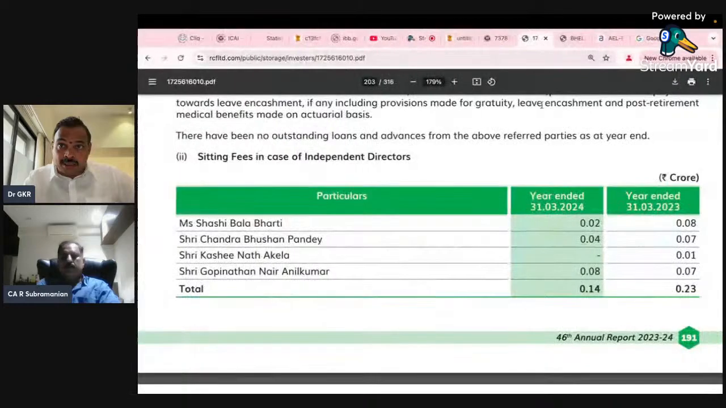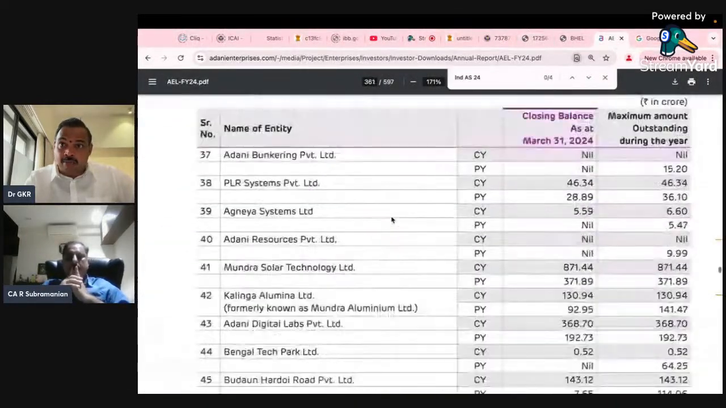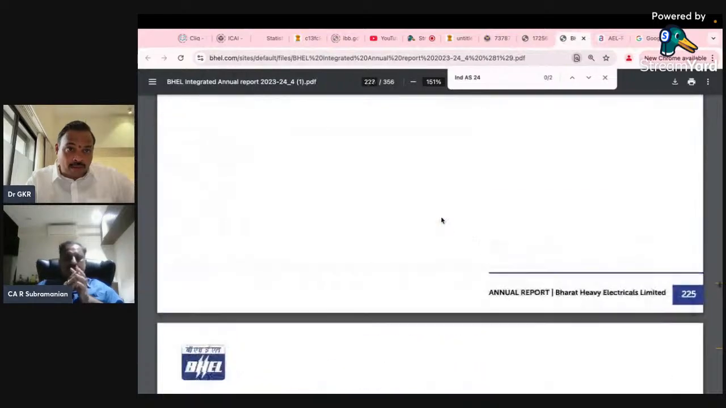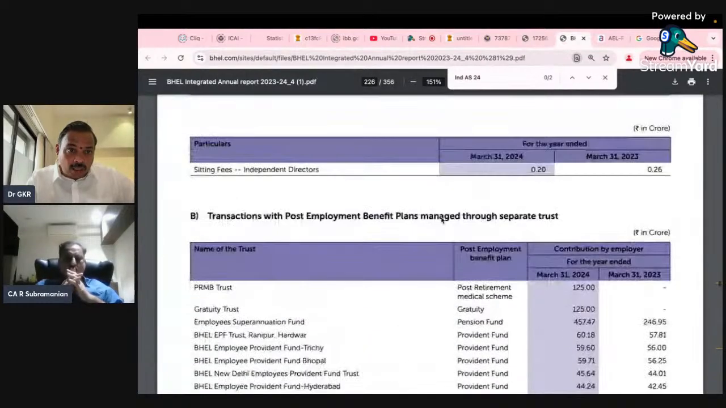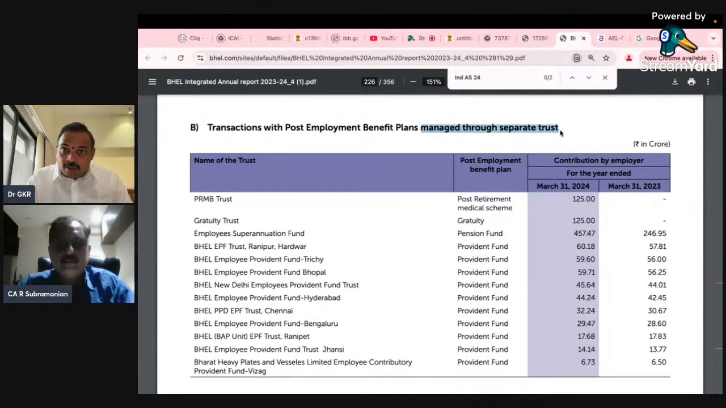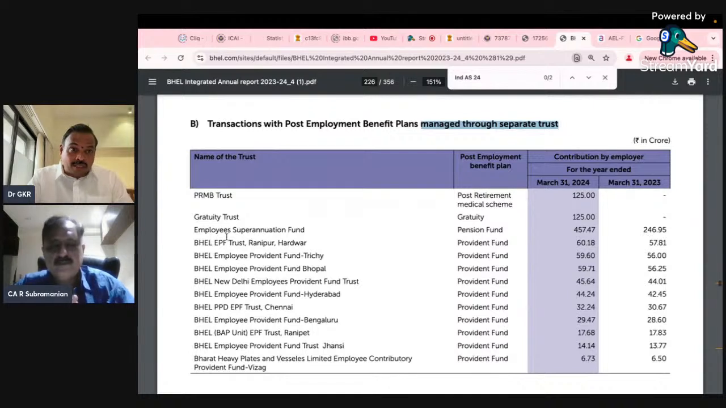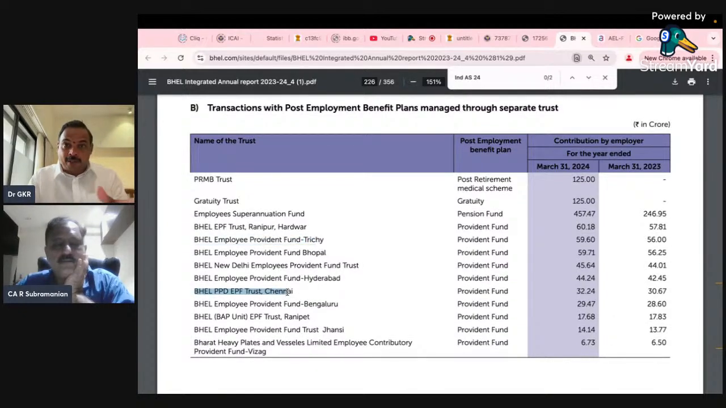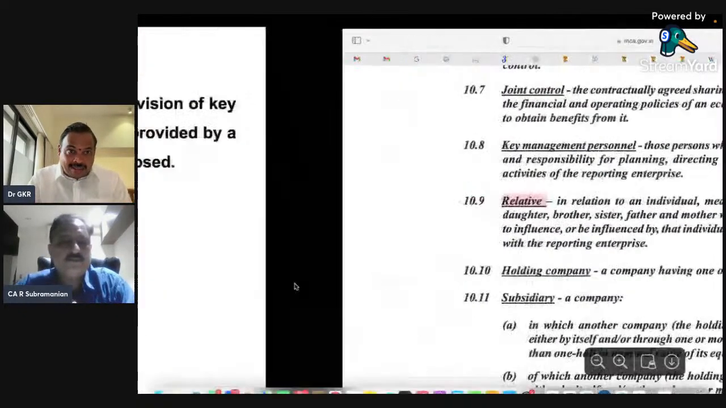Now, please look at Adani, and also BHEL, I'll show you. Please look at BHEL. Transactions managed through a separate trust for employees. So that's a separate entity. That also has to be disclosed, like the BHEL EPF trust. BHEL employees at Trichy, Ranipur, Haridwar, Chennai. So that is what 18A says.